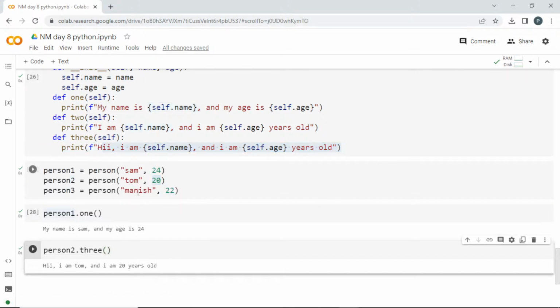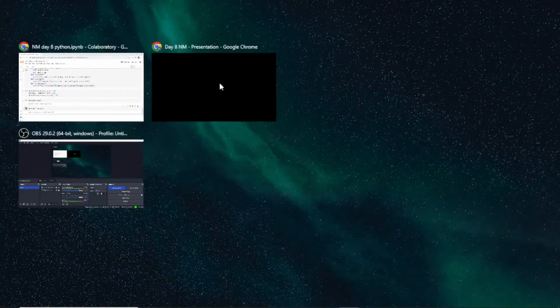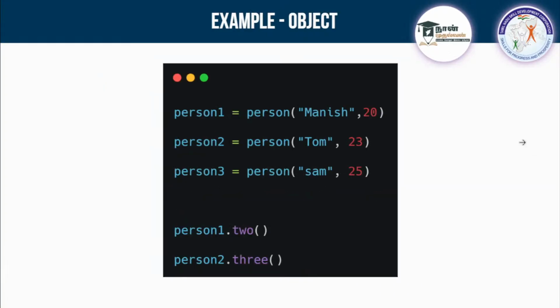This is how this function will help you use a block of reusable code. If you go more advanced, when you go into the production environment, all those things you will be doing in class and object, which will be helpful for you to segregate and use it properly. This is a very important and slightly advanced concept. So you can get this output, and let us move a little bit deeper into this class and functions.